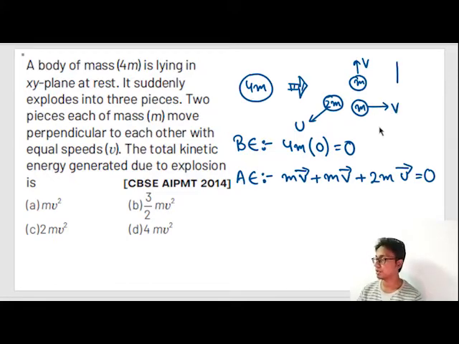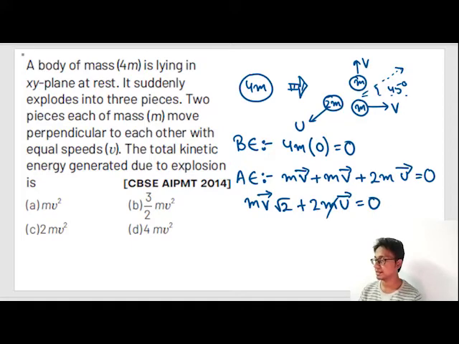When you add two equal vectors which are at right angles, they give us the answer v root 2. How? v square plus v square. You have learned it in previous classes, but still I am doing it. So mv plus mv gives us mv root 2. What is the direction? Direction is 45 degrees from the x-axis. Plus 2mu vector is equal to 0.